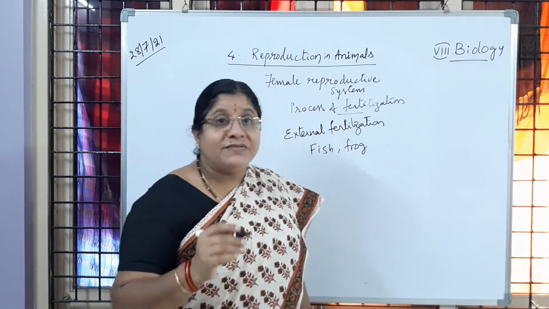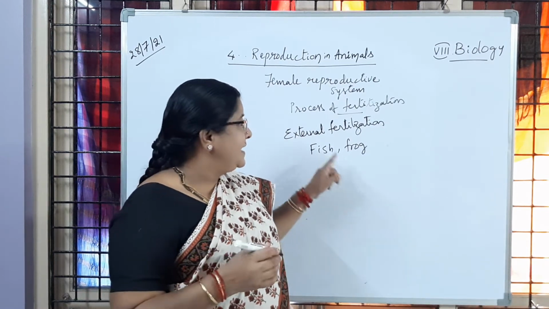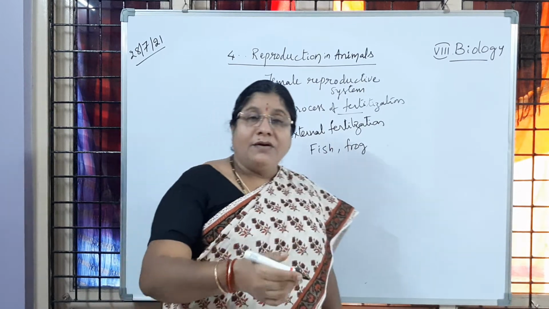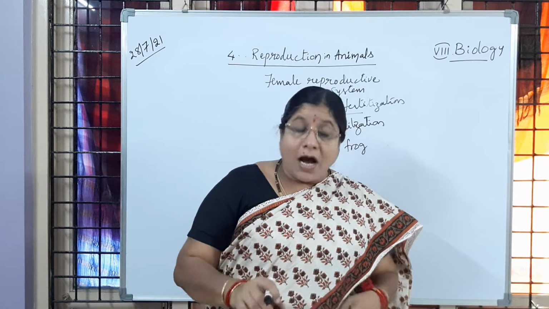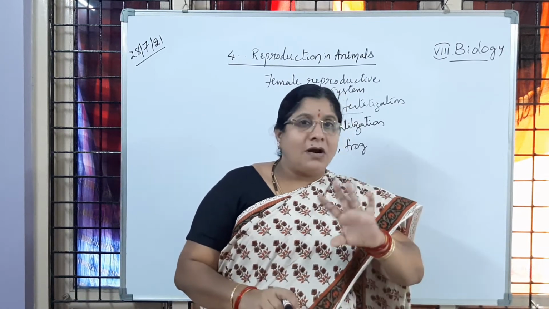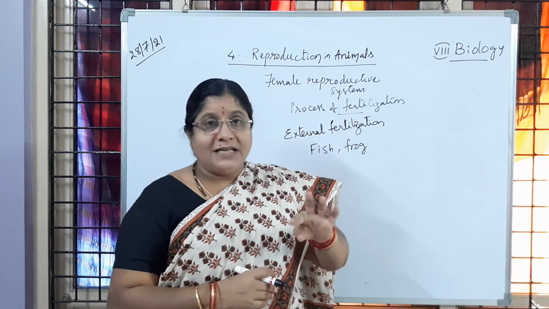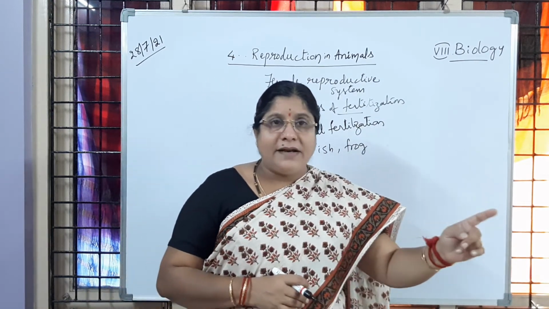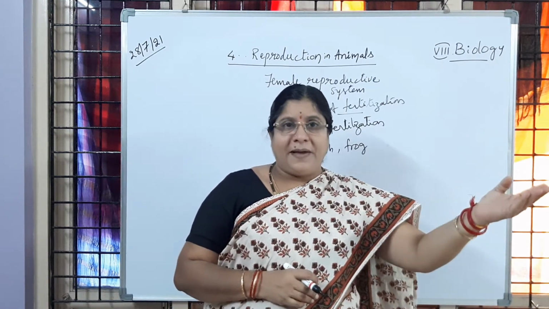The zygote which is formed because of the fusion of male gamete with female gamete in the water, because of fish or frog releasing male and female gametes into the water, after the fertilization the zygote is not directly resembling the parent. Whereas after birth in human beings or cow or goat or any other animal, the young ones resemble their parents.